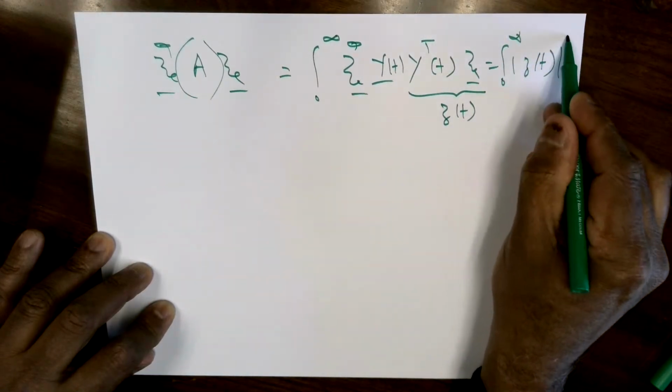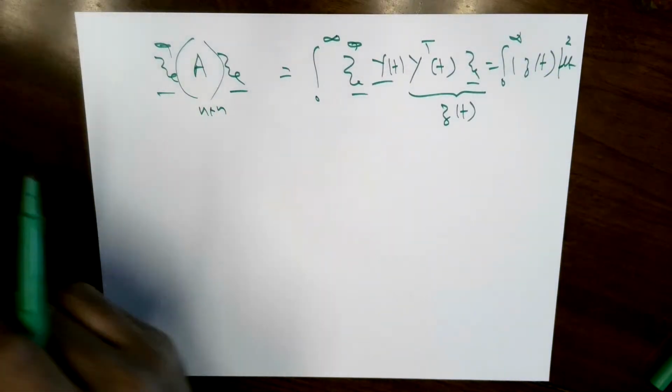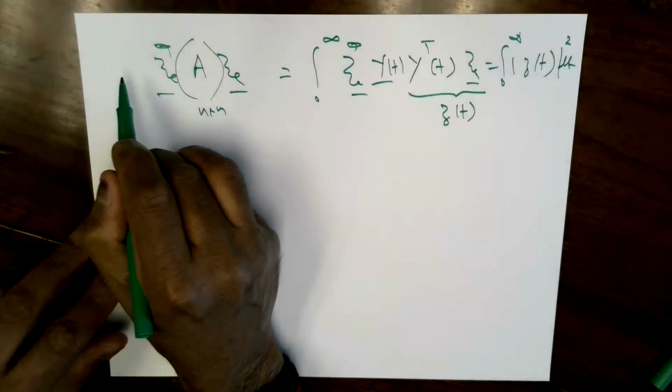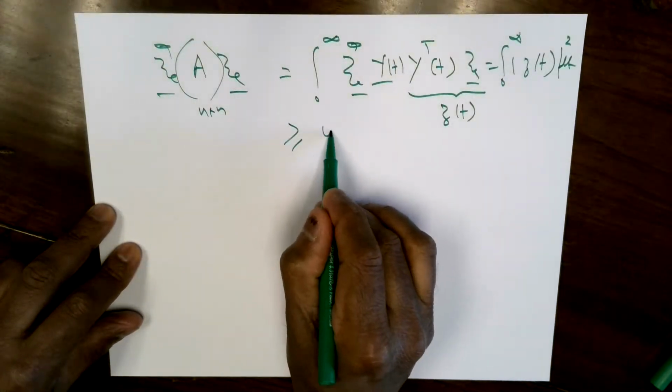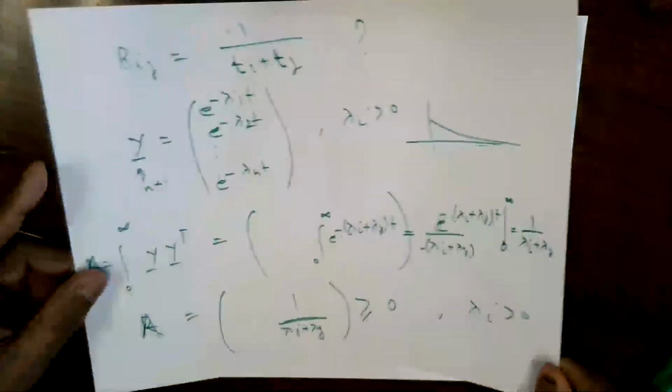So what we have shown is for any arbitrary n and any arbitrary psi, this is non-negative. So A is a non-negative definite matrix. Now you can see where I'm going.